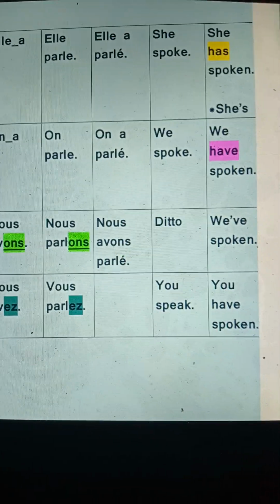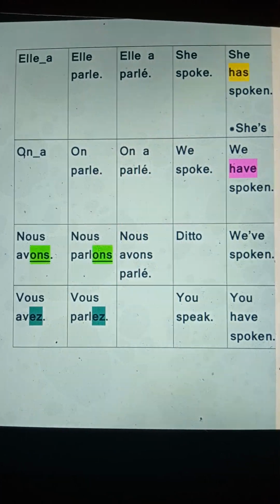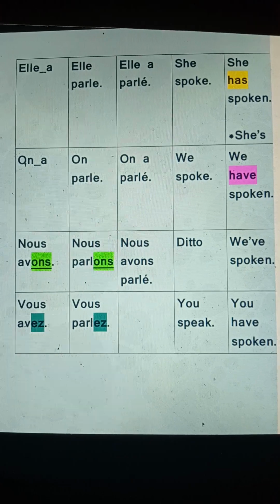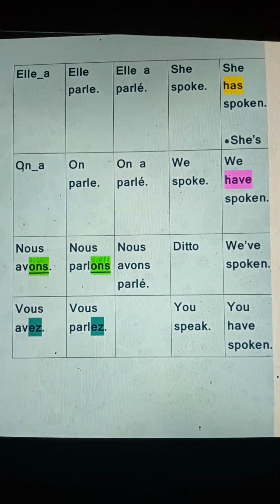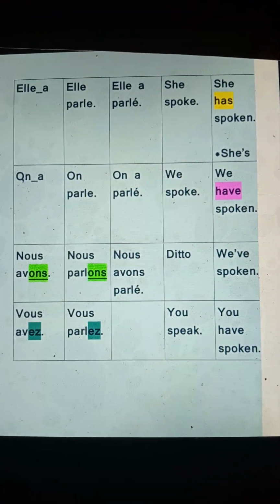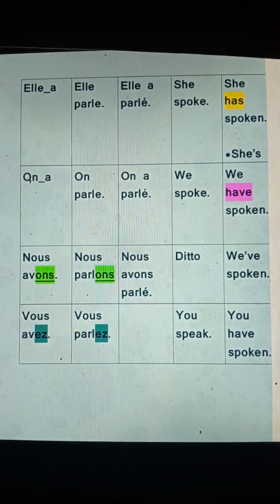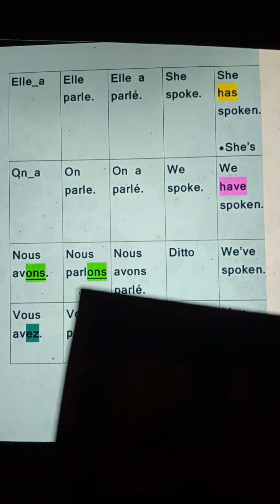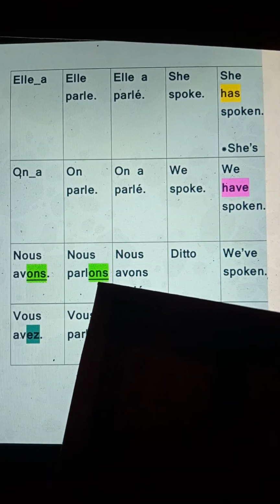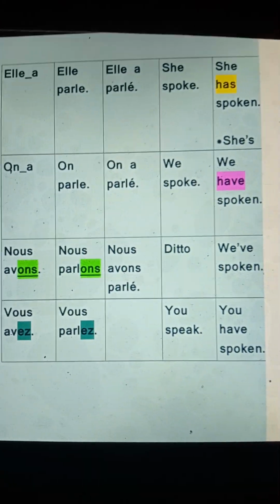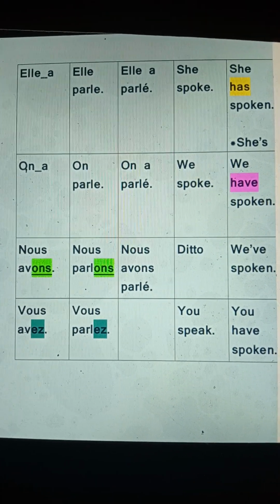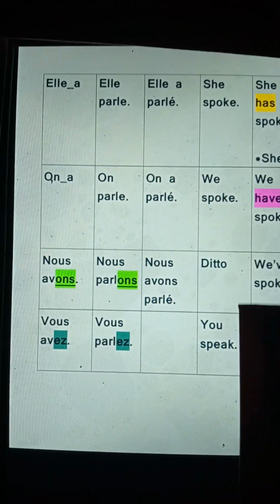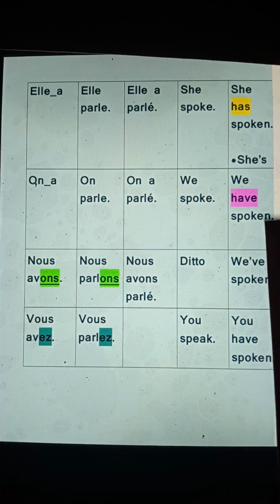Okay, so we have spoken. And on, so on parle, on a parlé, we spoke, we have spoken. So the on means nous. So we are going for nous avons, which means we have, and then nous parlons. So you can see the ONS, that's the same thing you put in here. Okay, so nous parlons, that's the present tense, we are speaking or we speak. Nous avons parlé, ditto, means the same thing, we spoke, and we have spoken.